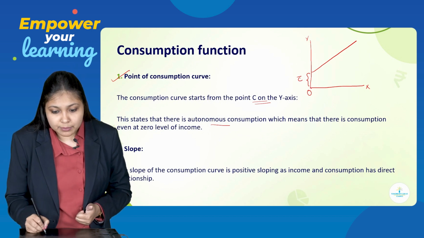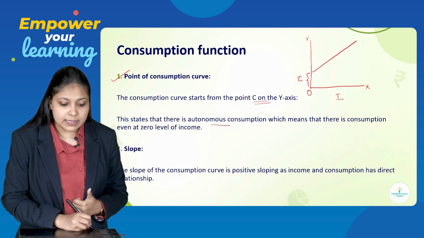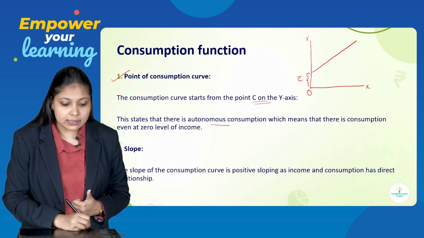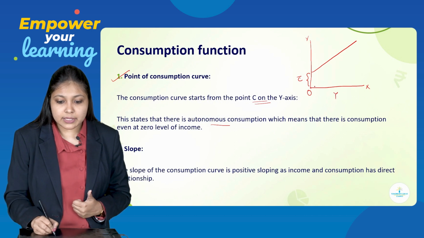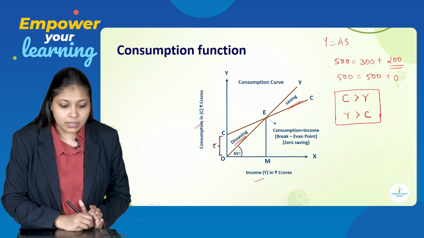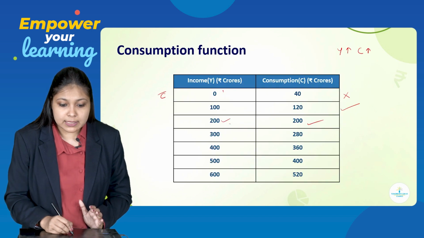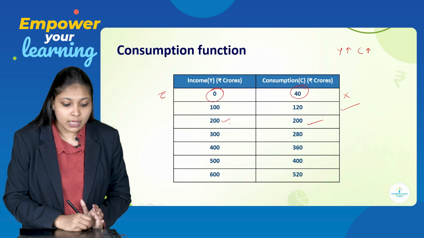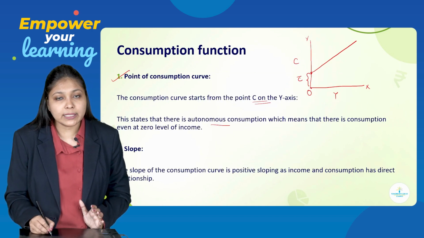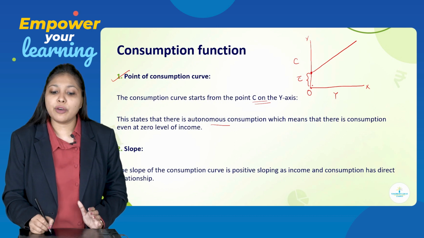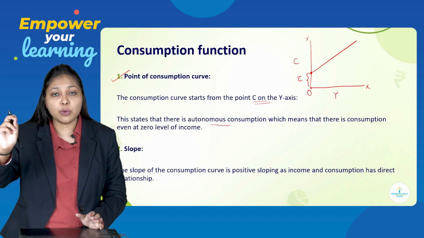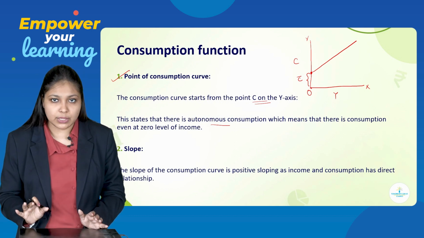So here we are going to represent income, so let us just make it Y. Here it is income and here it is consumption. You can see in the schedule that the income is 0, consumption is 40. So even at 0 level of income, the consumption is 40. And why so? Because of autonomous consumption. So that is why your consumption curve will never start from the origin even if the income is 0.